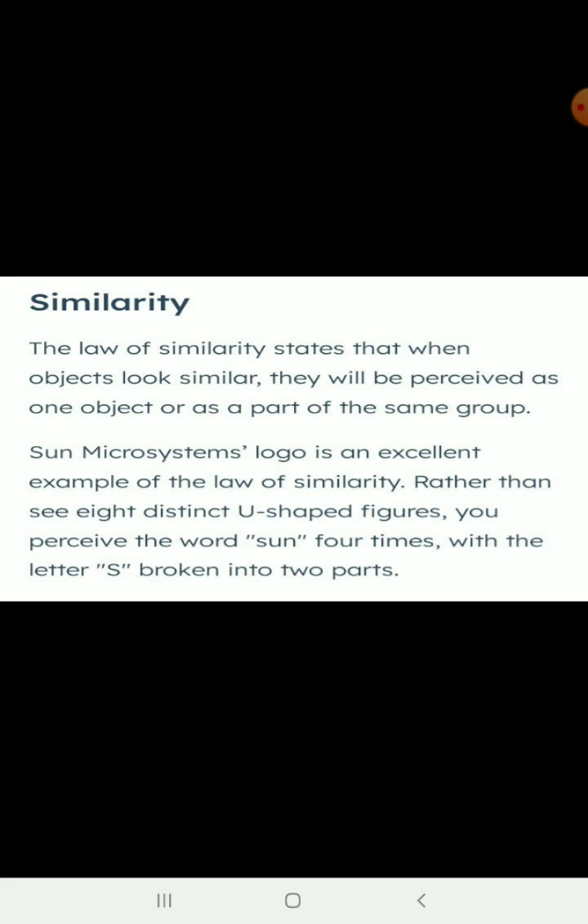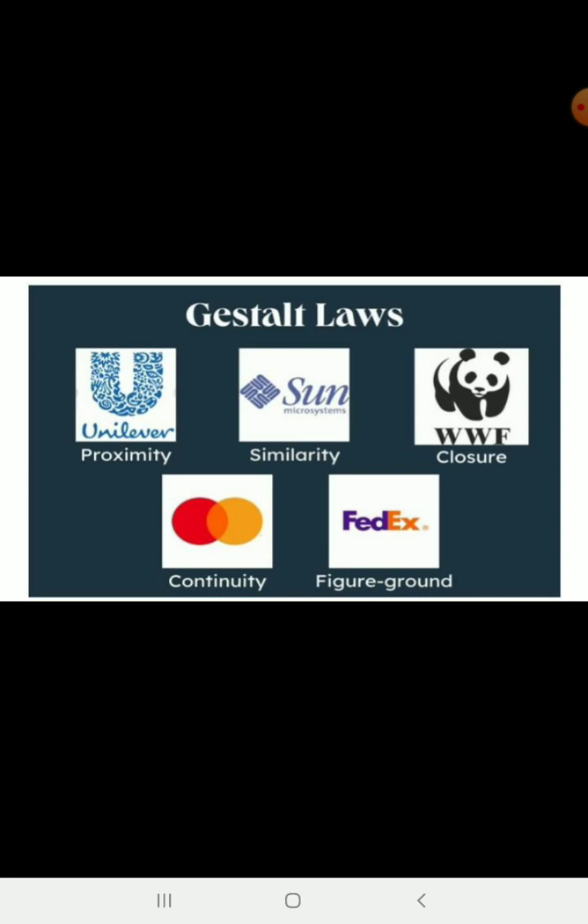What is the law of similarity? The law of similarity states that when objects look similar, they will be perceived as one object or as part of the same group. The Sun Microsystems logo is an excellent example of the law of similarity. Rather than see 8 distinct U-shaped figures, you perceive the word Sun 4 times, with the letter S broken into 2 parts. This image shows the Gestalt laws, that is proximity, similarity, closure, continuity, figure ground.